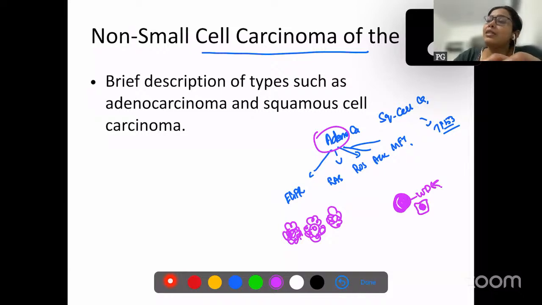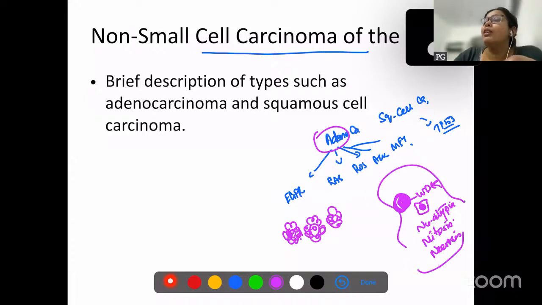Okay, as this is a carcinoma, you will have nuclear atypia. You are going to have mitosis. You can also have necrosis. Okay, these are the features which you have to mention. Squamous cells will also always be polygonal with eosinophilic cytoplasm and darkly stained nucleus. Okay.